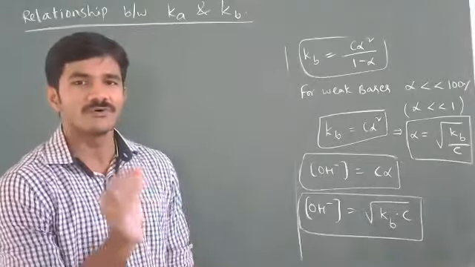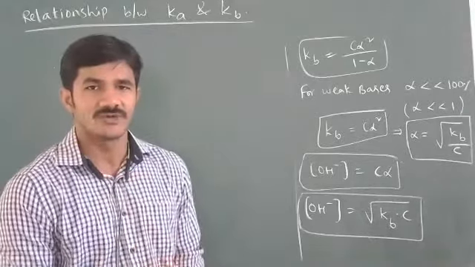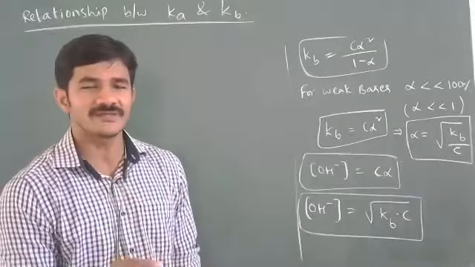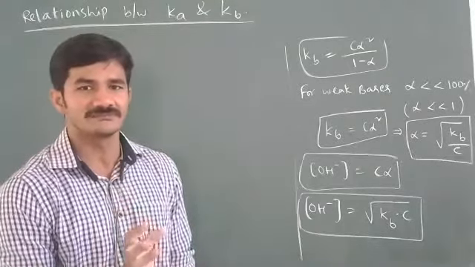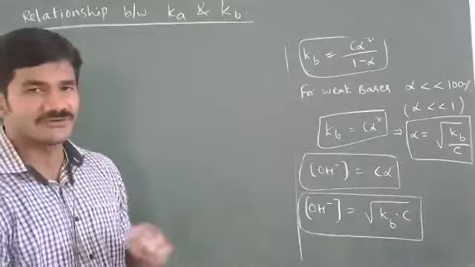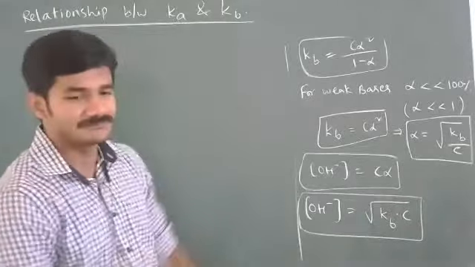Both are monoprotic and monobasic. An acid containing one H plus is monobasic, and a base containing one OH minus is monoacidic. So we are taking acids with one H plus and bases with one OH minus, and we are going to derive a relationship between Ka and Kb. Let us see.